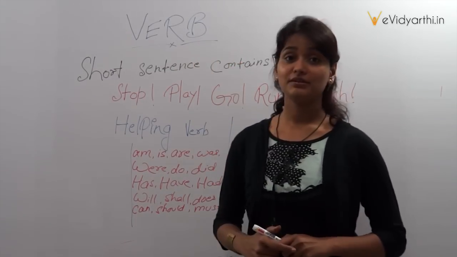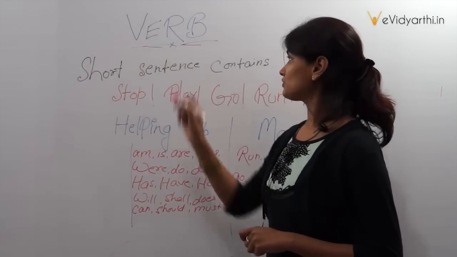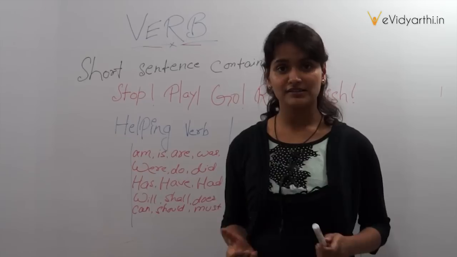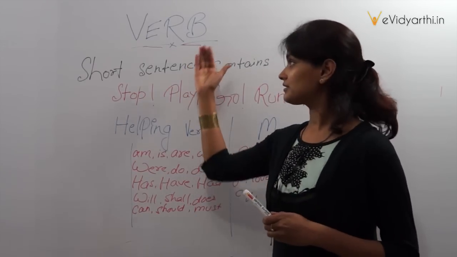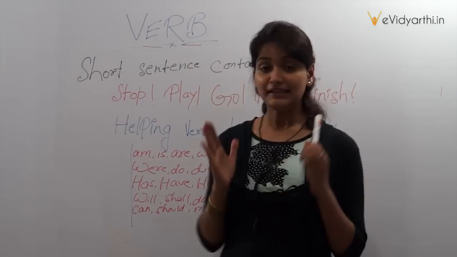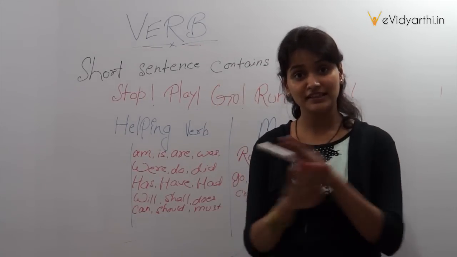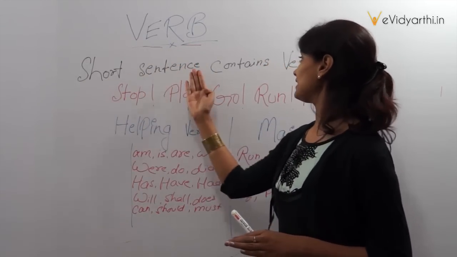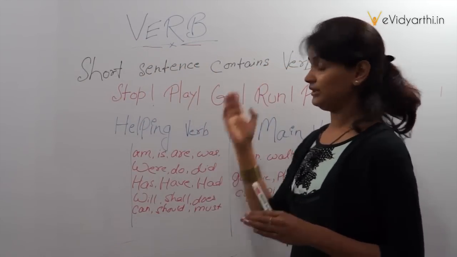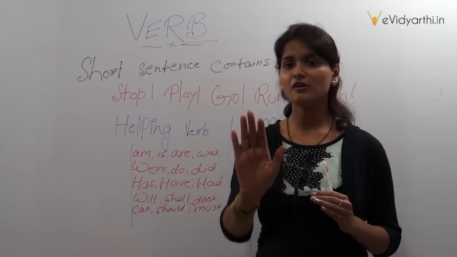In English grammar, when we speak about verb, what does it define? What definition does it bring out with its word? In any sentence, or suppose I don't use the word in any sentence, verb is the shortest sentence. Suppose I speak stop.